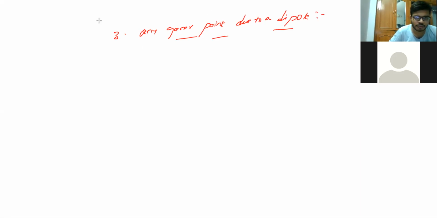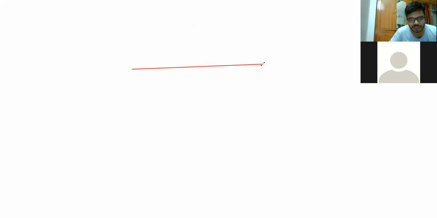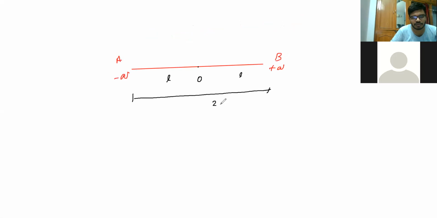So I'm taking the dipole. We have to remember these dipole relations. So it is minus Q and it is plus Q. So it is point A and it is point B, and here they'll have some center. Okay, so it is your O. It is nothing but your length L, and the distance between A and B is nothing but your 2L.